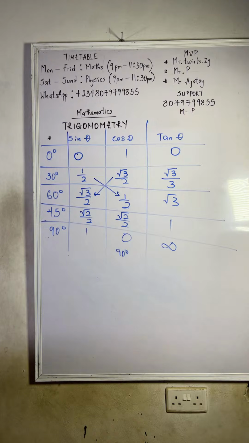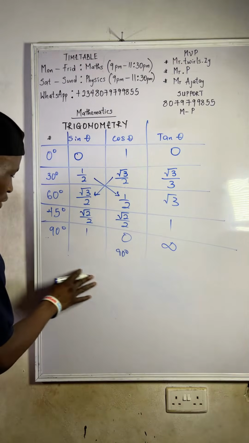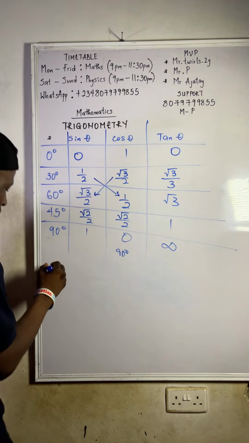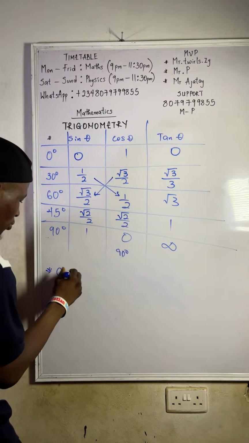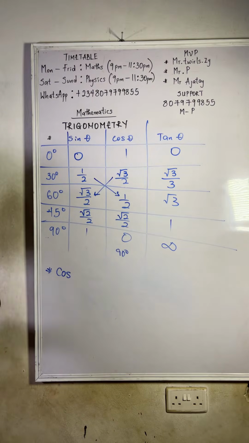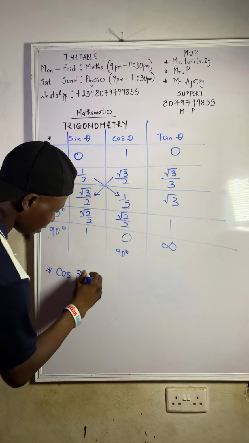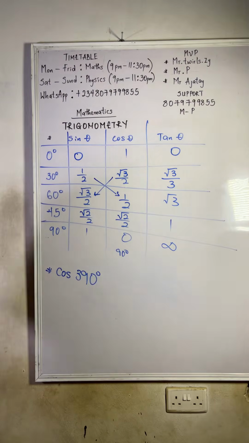Now, let's say you are given this question without a calculator: cos 390 degree.